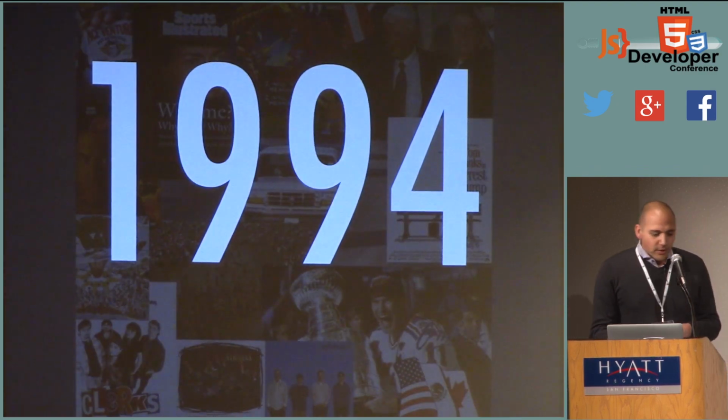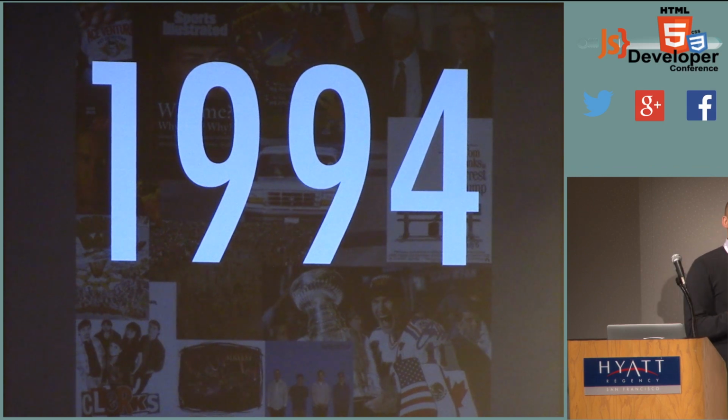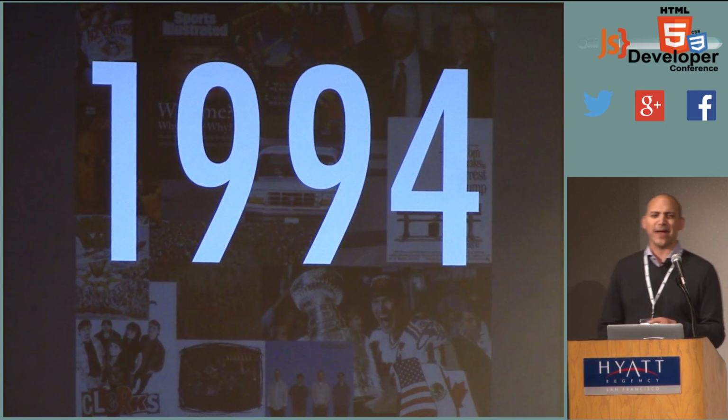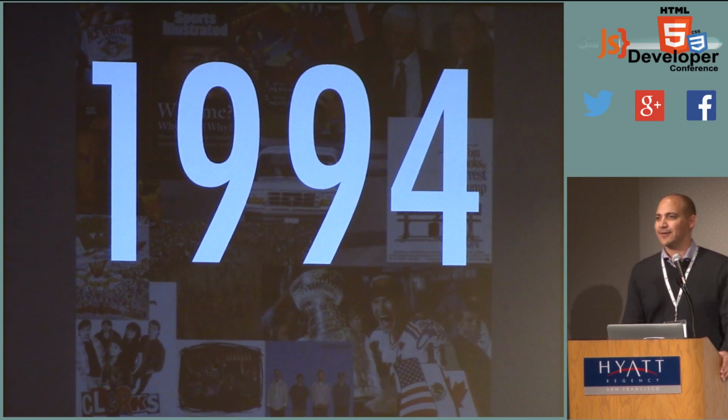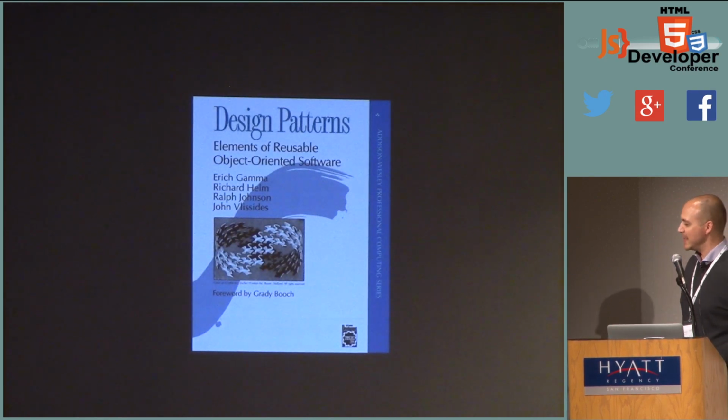And so to understand how it got so bad, why is async so hard? Right? We're going to have to go back 20 years. So we're going to go back to 1994. 1994 was a good year. We had the Blue Album, right? Weezer's album. Speed came out. Good times, right? Good year.